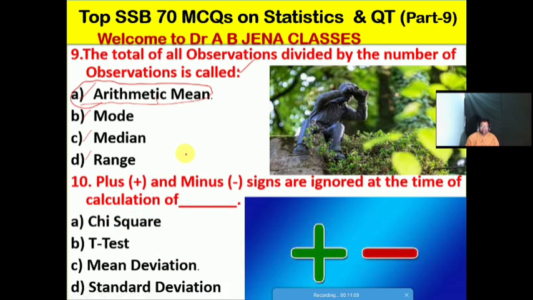Next one we will see: the plus and minus signs are ignored at the time of calculation of what? A, chi-square; B, the t-test; C, the mean deviation; D, the standard deviation. No doubt friends, C is the right option for this MCQ.